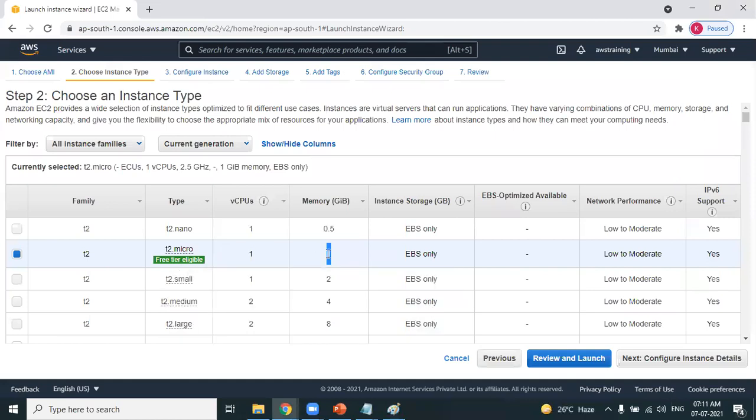If your question is, Sunil, 1 GB RAM is very less, I want to have an 8 GB RAM. You can select it. You can see 8 GB RAM. You can select this, but you have to pay for it. This free tier account is having some limitations. So make sure that you're eligible for free tier. The experience is the same whether it is 1 GB RAM or 8 GB RAM, isn't it? So I'm selecting T2 micro. That means this Windows machine, what we have created, is coming with 1 GB memory, 1 GB RAM and 1 CPU. That is step 2.